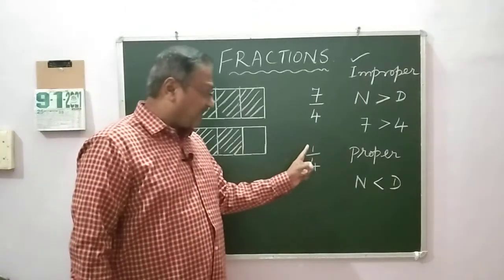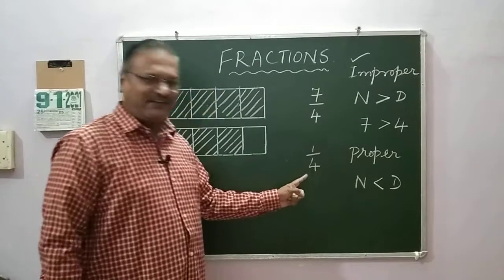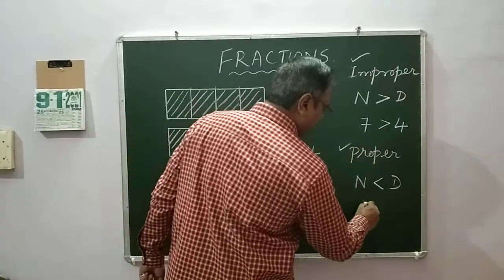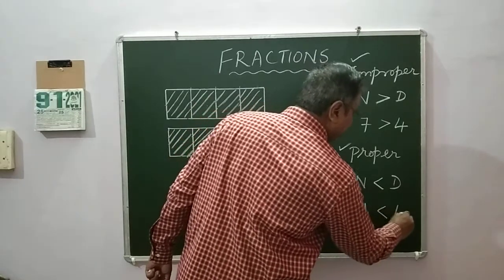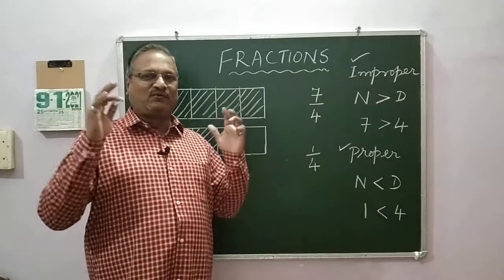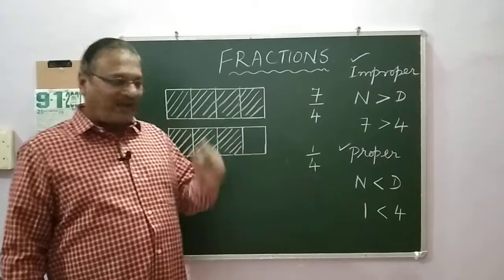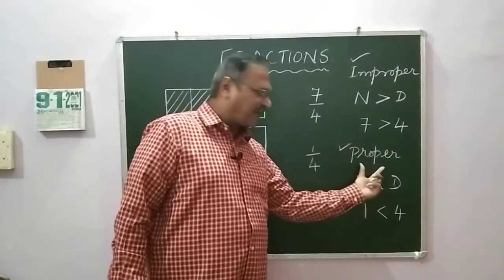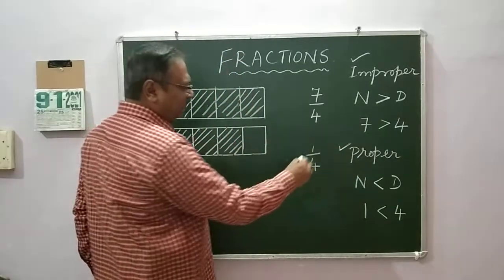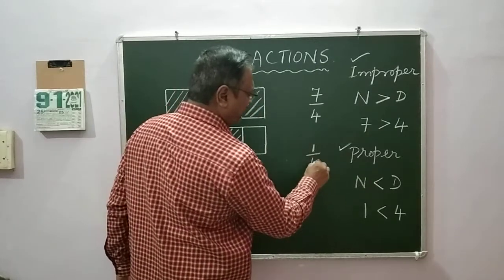When the numerator, the up one, is smaller than the denominator, that is called proper fraction. 1 is smaller than 4. So let us learn two important things. One is proper fraction, where numerator is less than denominator.